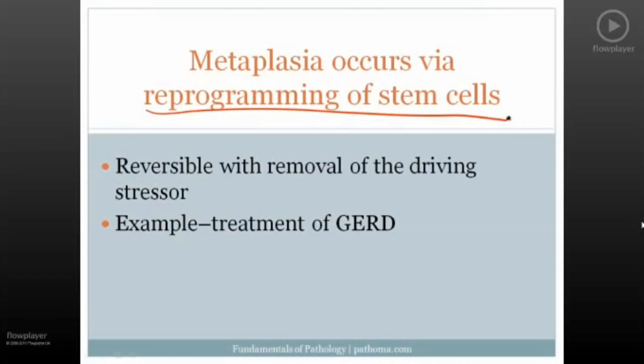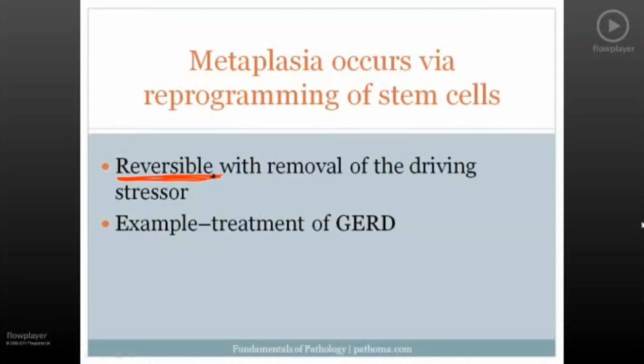Now, very important to know, metaplasia is reversible. That's a high yield principle. If you remove the driving stress, let's say you remove the key stress that led to the metaplasia, that will then result in reversal of the metaplasia. Let's just take a very simple example.